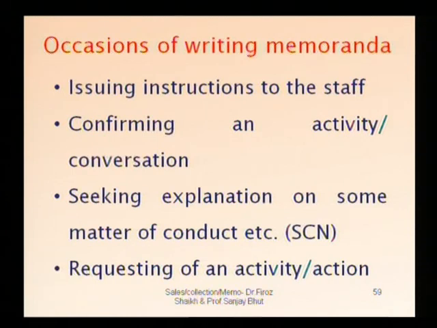Memorandum is the singular and memoranda is the plural form of memorandum, and one can also write the short form memo, which stands for memorandum. These are the different occasions: issuing instructions to the staff. If you want to confirm an activity or conversation, you can also write memos.